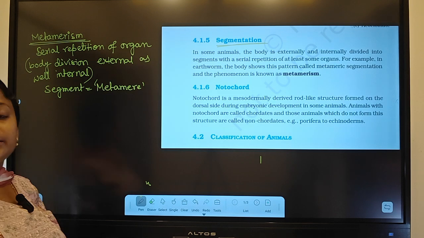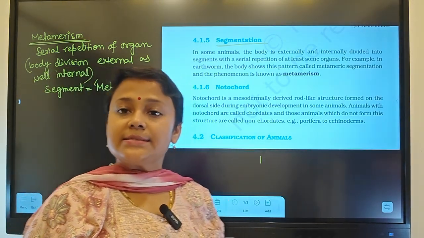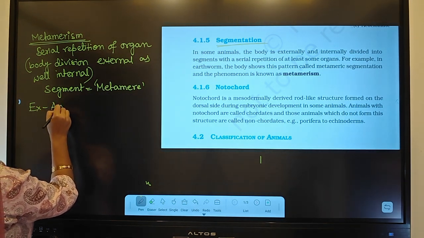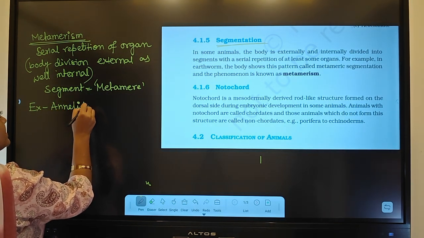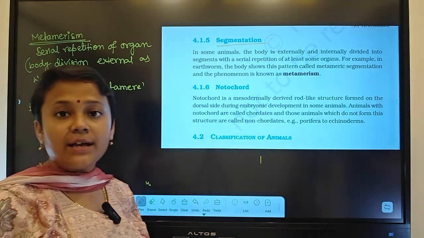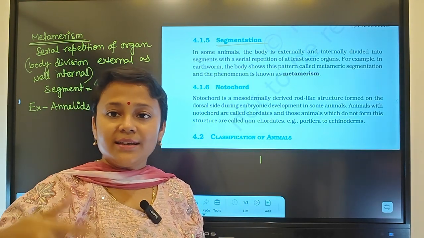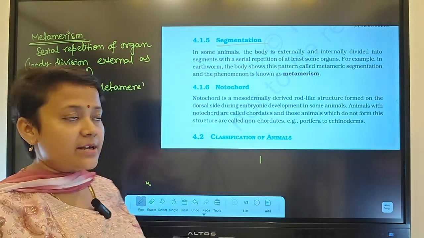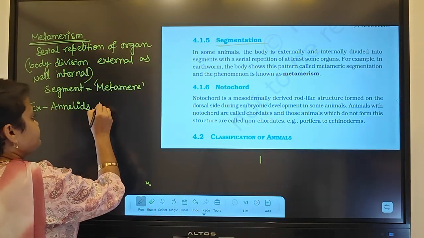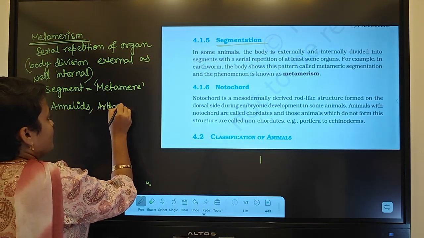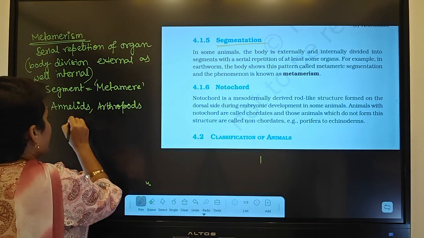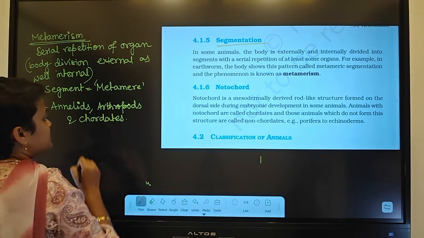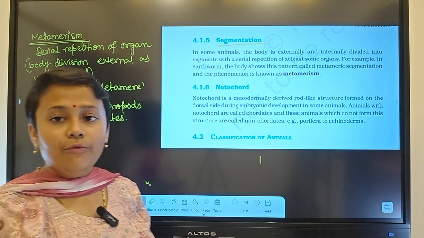Okay, and in which organisms can we see it? The examples are annelids. Annelids means earthworm. We know that in earthworm there are ring-like repeated organs, right? Ring-like structure. That's why it is called annelids. So annelids, arthropods and chordates have serial repetition of organs.